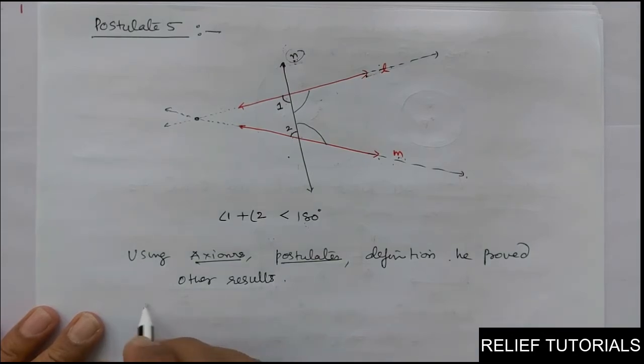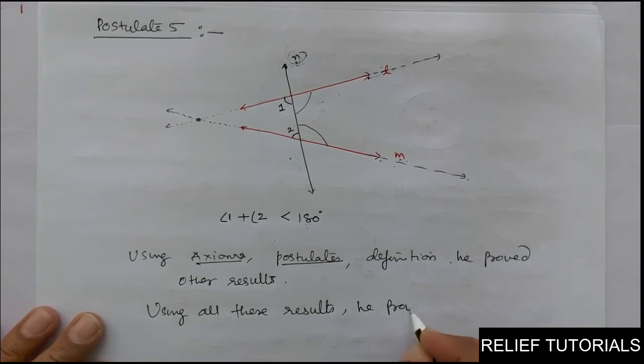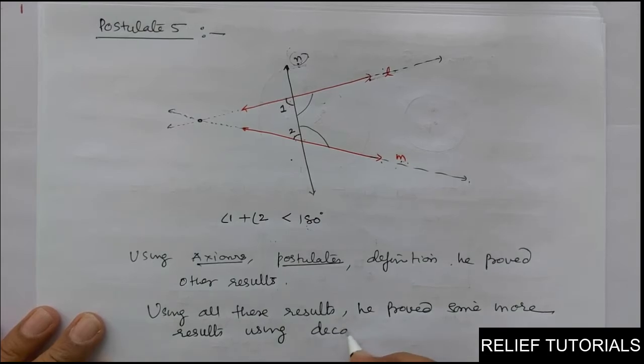Then using all these results, he proved some more results, using deductive reasoning.